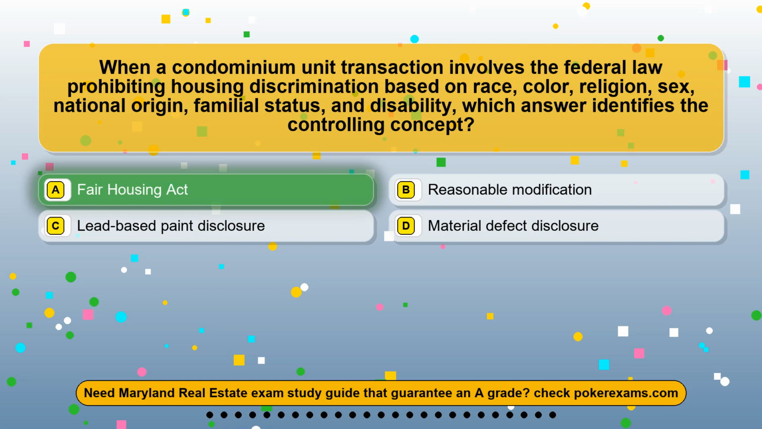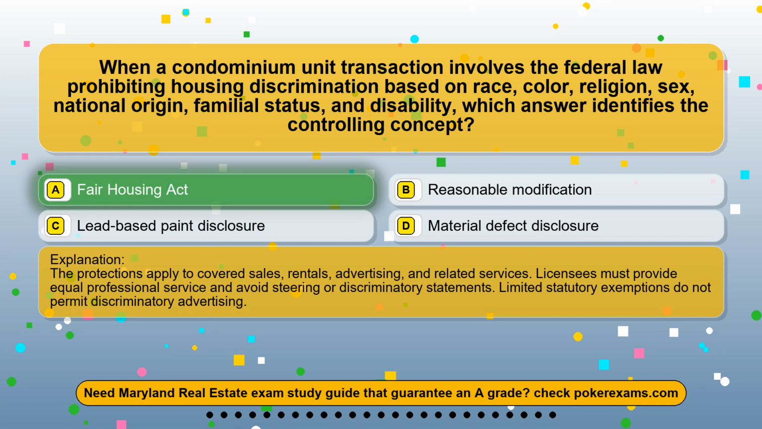The correct answer is option A, Fair Housing Act. The protections apply to covered sales, rentals, advertising, and related services. Licensees must provide equal professional service and avoid steering or discriminatory statements. Limited statutory exemptions do not permit discriminatory advertising.